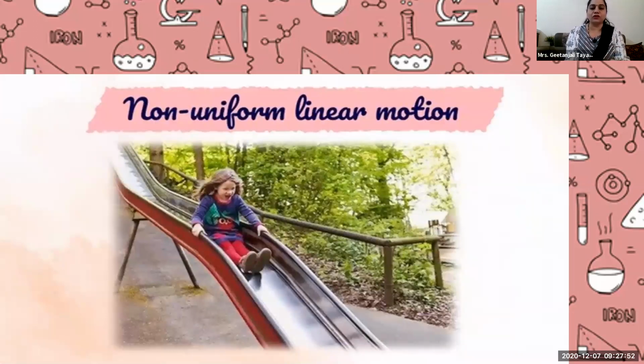At the start she falls down a little rapidly, then the speed decreases, and again the speed increases because of the downward slope of the slide. So the movement is not continuous, the speed differs. Speed is not constant.